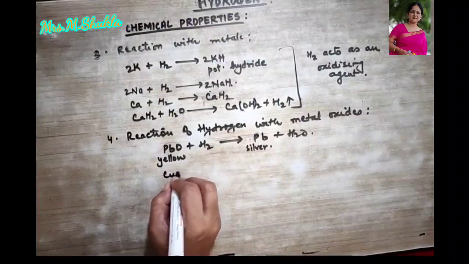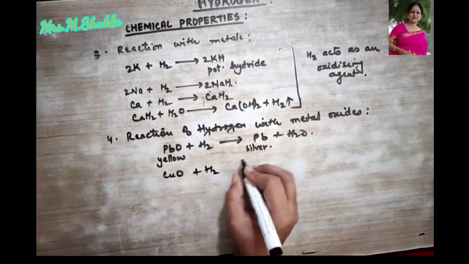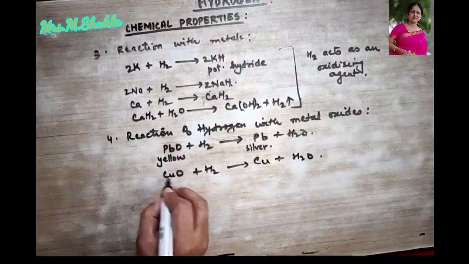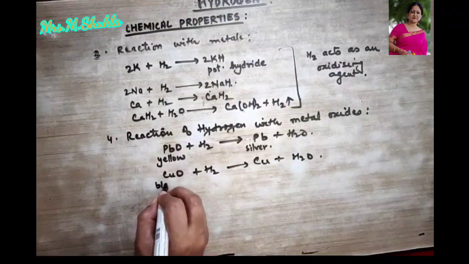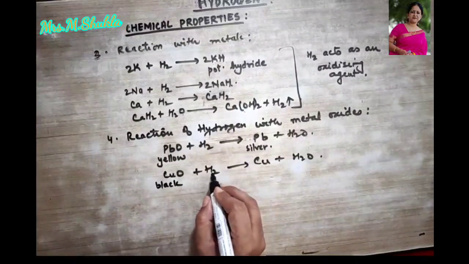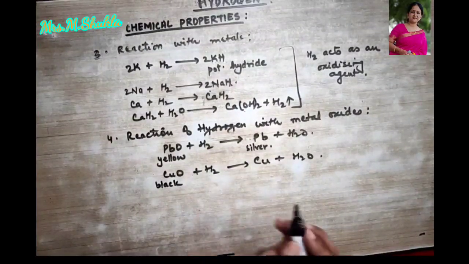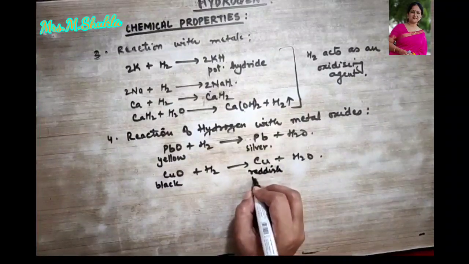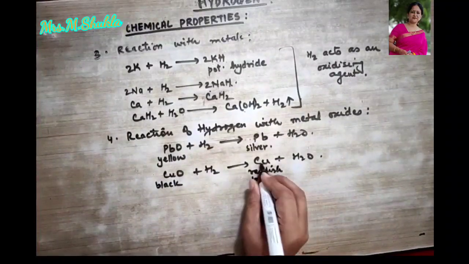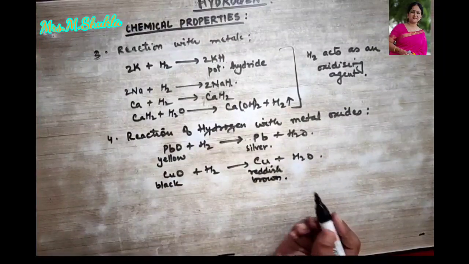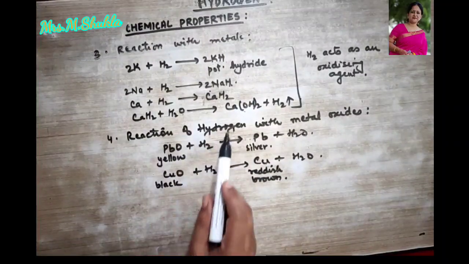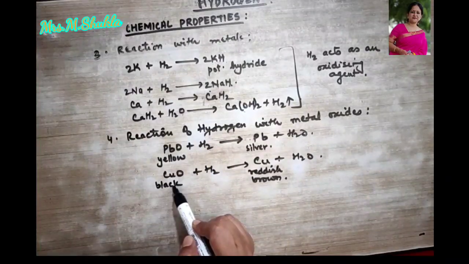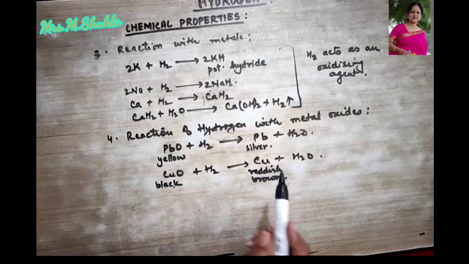Similarly, copper oxide, when treated with hydrogen, gives us copper plus water. What is the color of copper oxide? It is black in color, and when reduced with the help of hydrogen gas, it gives us a reddish brown deposit of copper and water is formed. So over here we can say that hydrogen is reducing the metallic oxides into the respective metals.